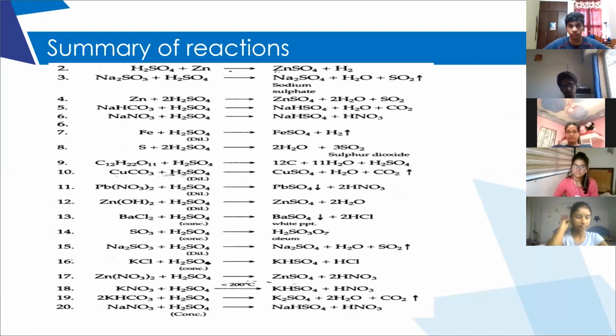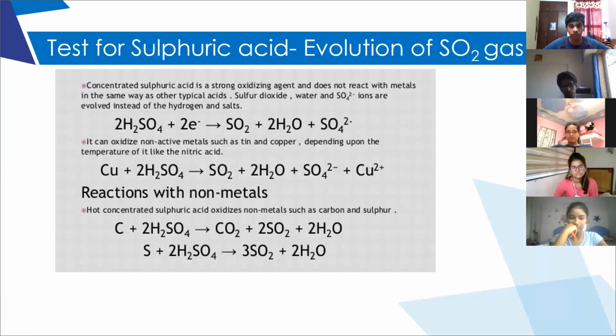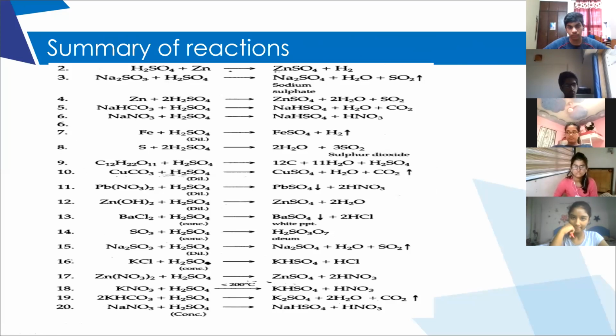How to identify the presence of sulfuric acid? It is by the liberation of sulfur dioxide gas. And the physical test to differentiate sulfuric acid from HCl and nitric acid is that it is an oily liquid, whereas chemically, using barium chloride, we can differentiate sulfuric acid from other acids. Is it clear?